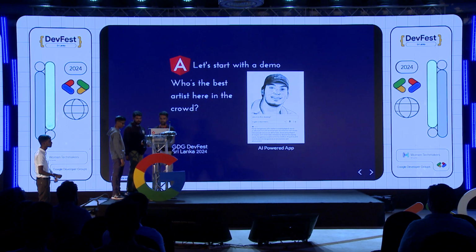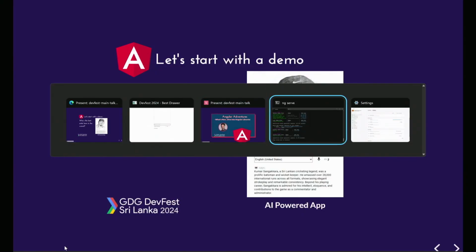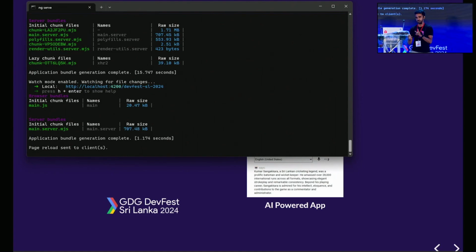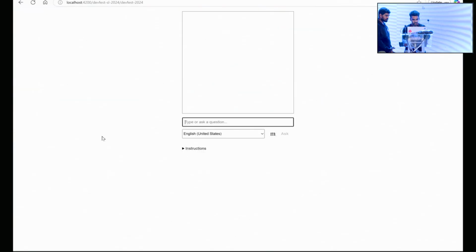I'm running an Angular application locally, which leverages all the features that I will be covering in the talk as well, covering standalone components and libraries. So this particular demo uses all these features. You can see that the application is running locally on port 4200. And I have this application, which is basically a canvas, and then you have to draw the image.